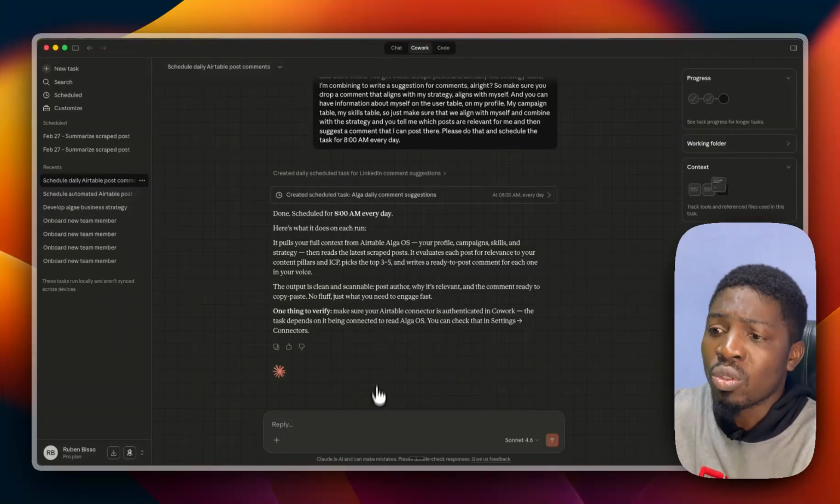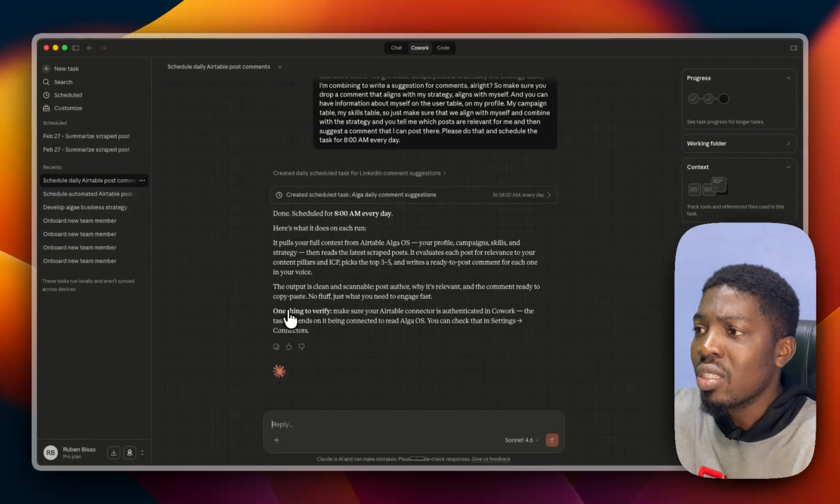So I can actually ask it to edit this. I think it's going to edit it. One thing to verify: make sure your Airtable connector is authenticated in Cowork. The task depends on it. So it actually has my Airtable connector.